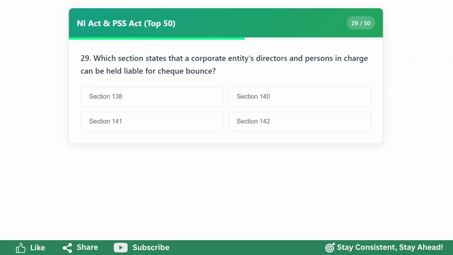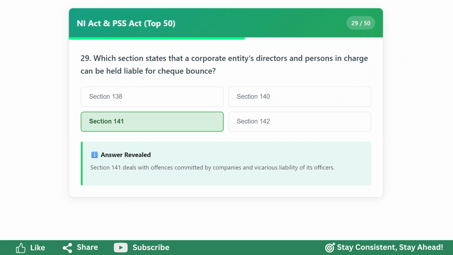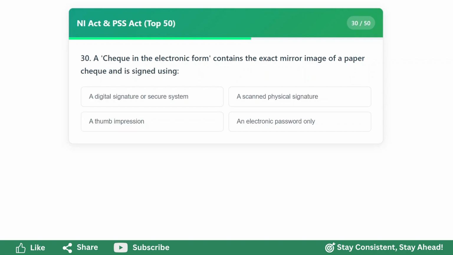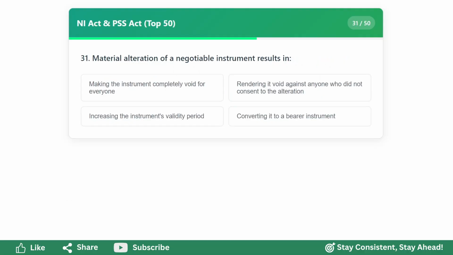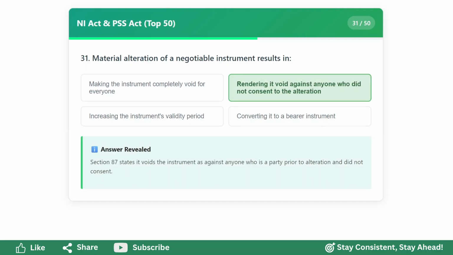Which section states that a corporate entity's directors and persons in charge can be held liable for cheque bounce? Section 141. A cheque in the electronic form contains the exact mirror image of a paper cheque and is signed using a digital signature or secure system. Material alteration of a negotiable instrument results in rendering it void against anyone who did not consent to the alteration.